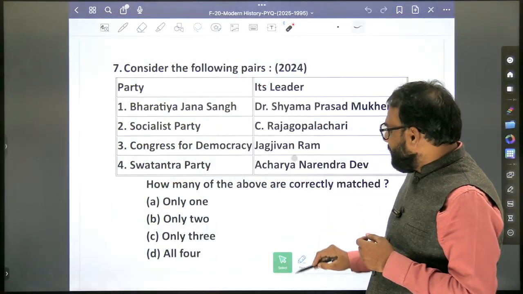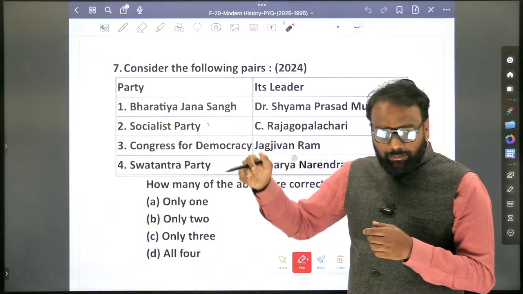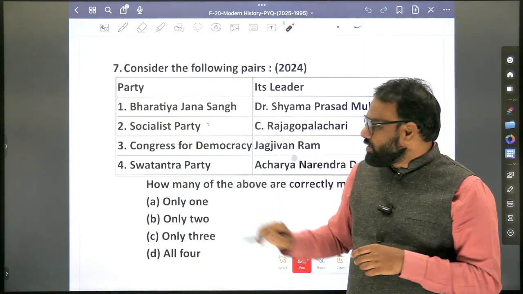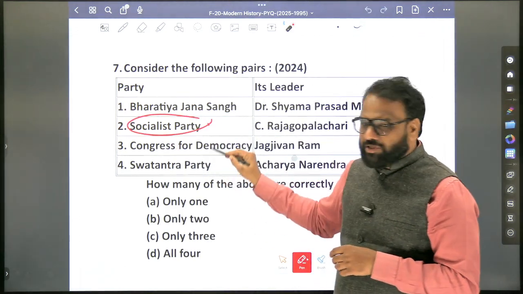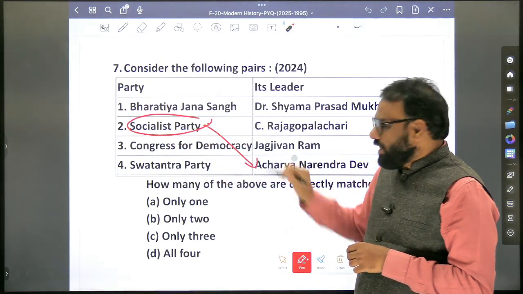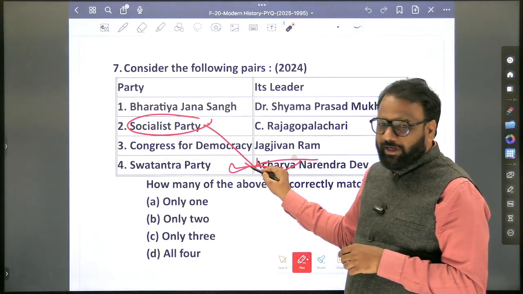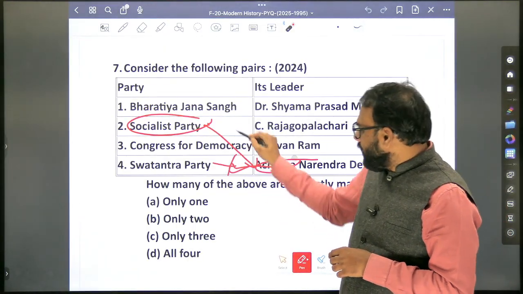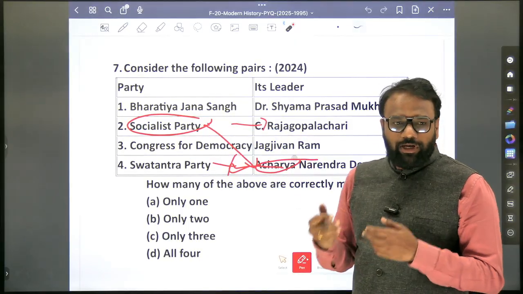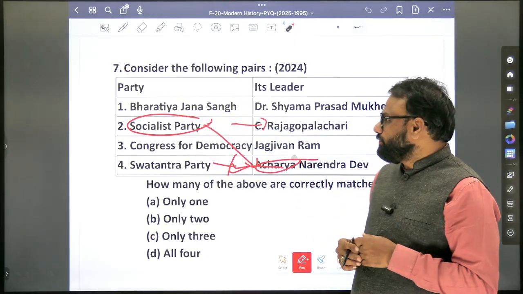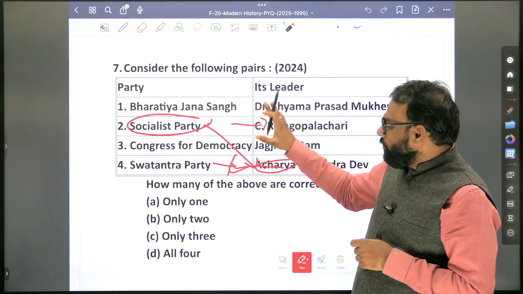See here, in these cases also, you need not know about all the entities. For example, the famous one is Socialist Party. It appears in the book multiple times. So, the Socialist Party personalities associated are Acharya Narendra Dev. If this pair has been clubbed with Swatantra Party, this is also wrong. Obviously, this is also wrong. So, we should be able to eliminate 2.